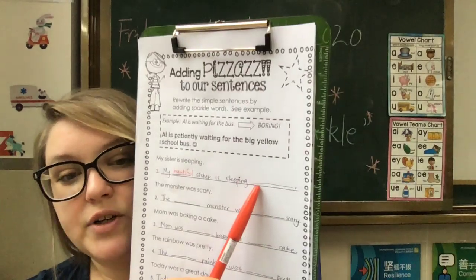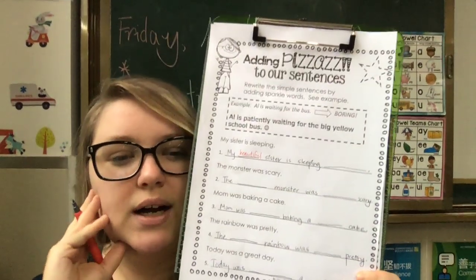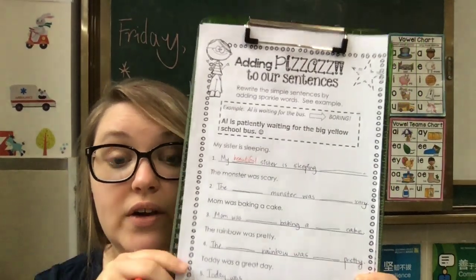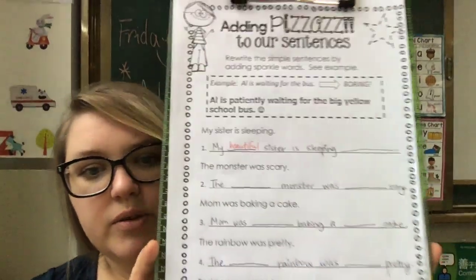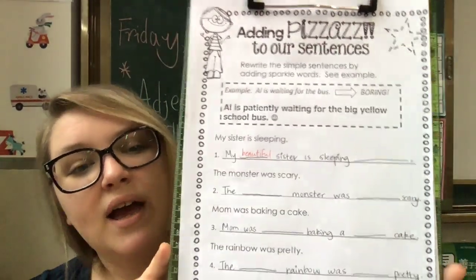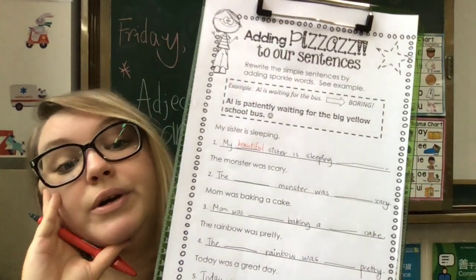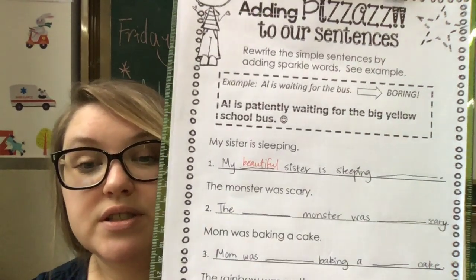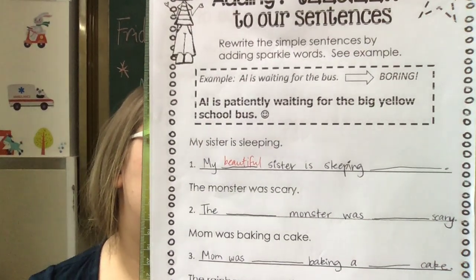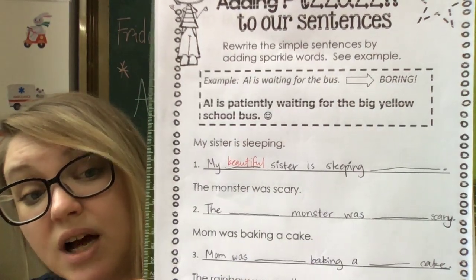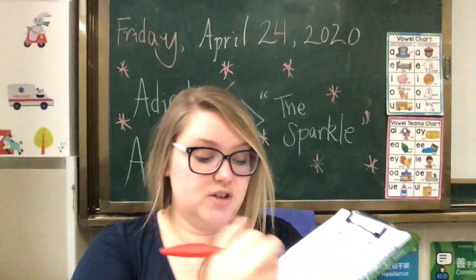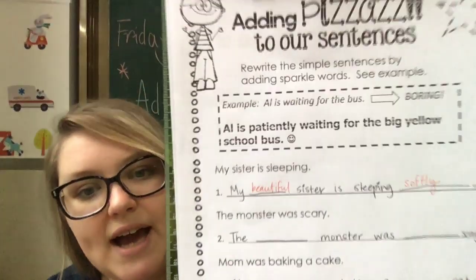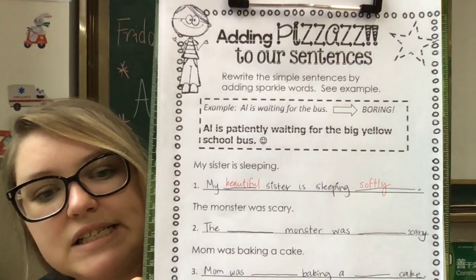Now, we could put the adverb before or after sleeping, okay? But I think we should put it after. We could put it before, it doesn't matter. It just depends on how we want the sentence to sound. I think it sounds better at the end. So my beautiful sister is sleeping. How can we describe sleeping? Let's put softly. So my beautiful sister is sleeping softly. Okay? Add a little sparkle, pizzazz to the sentence.